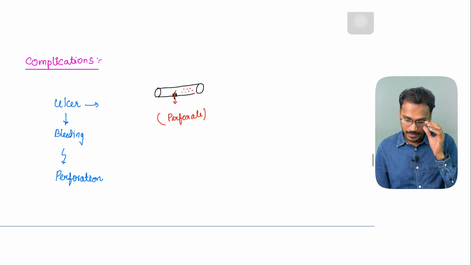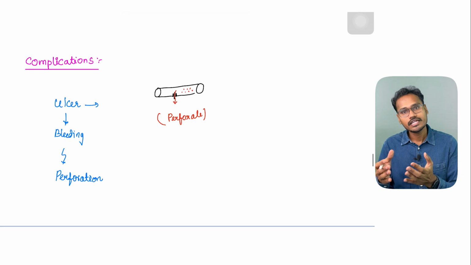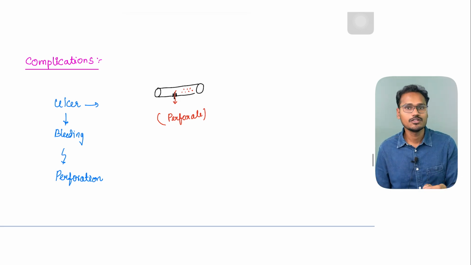Peritonitis can happen. Before the advent of proton pump inhibitors and H2 blockers, they used to do surgery for peptic ulcer disease, because if they don't do a surgery, the ulcer will perforate, erode, and cause severe bleeding and death of the patient.